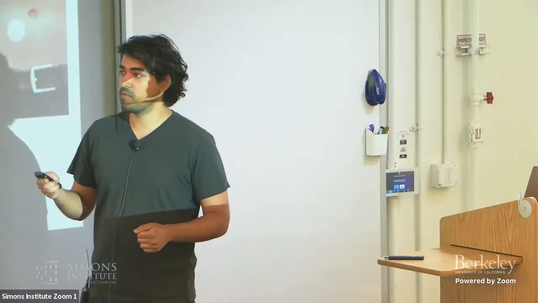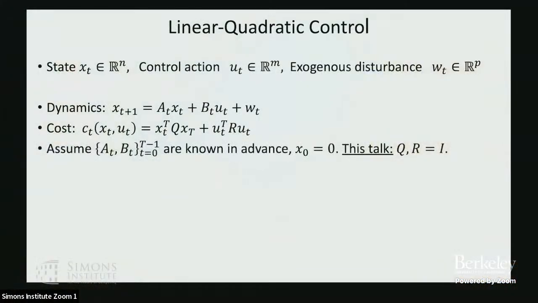Great. So one of the most widely studied models for control is called linear quadratic control. So here's how it looks. There's this state x, the state of the system, and the state evolves according to this linear equation. So the next state at time t+1 is a linear combination of the previous state, x_t, my control input, u_t, which the algorithm selects, and some external disturbance, w_t, which is exogenous. The algorithm has no control over it. So the w_t might represent the turbulence, or it might represent the spike in blood sugar when the user eats something. So the w_t is selected by nature. It's outside of the algorithm's control.